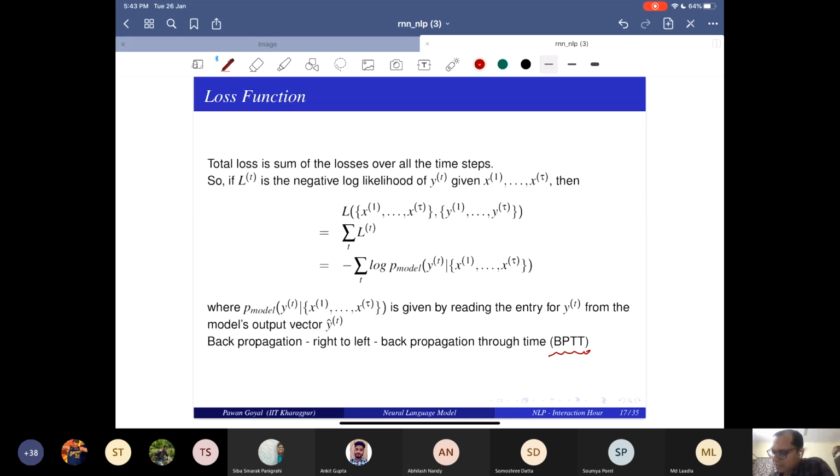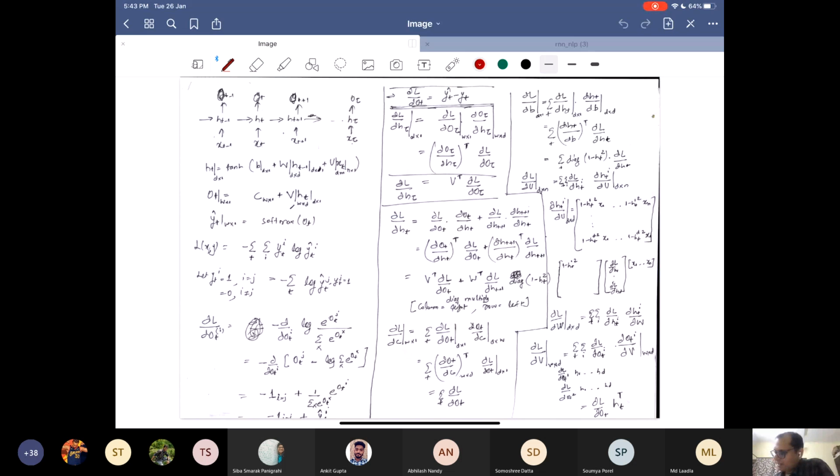I'm just showing you the image that I have from that course. There were quite a few derivations that we do for backpropagation through time. So I'll just tell you what the problem is. The problem is that you have the loss computed at every point.